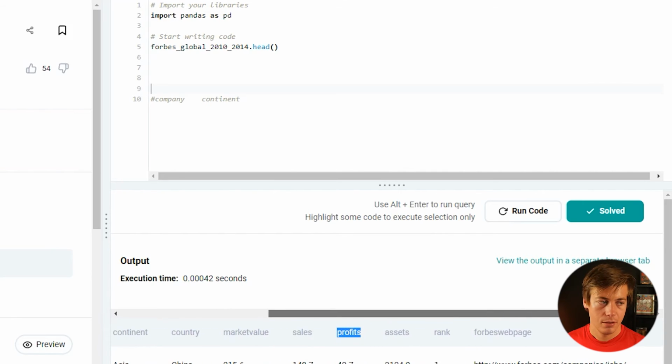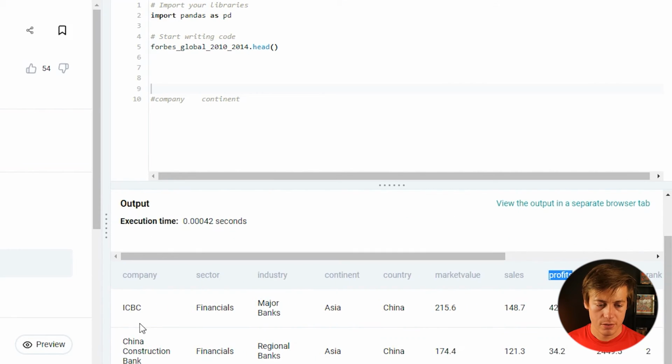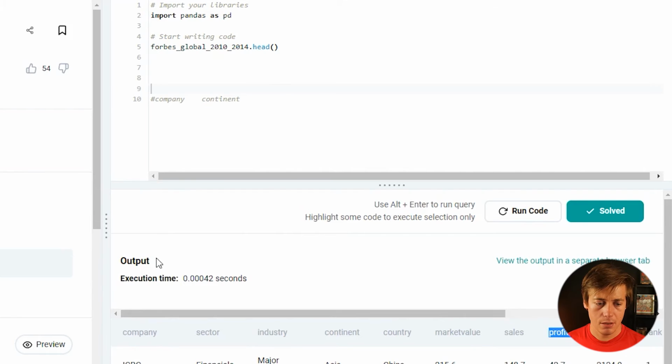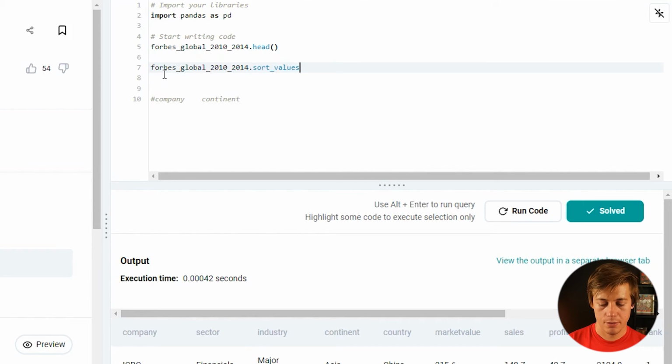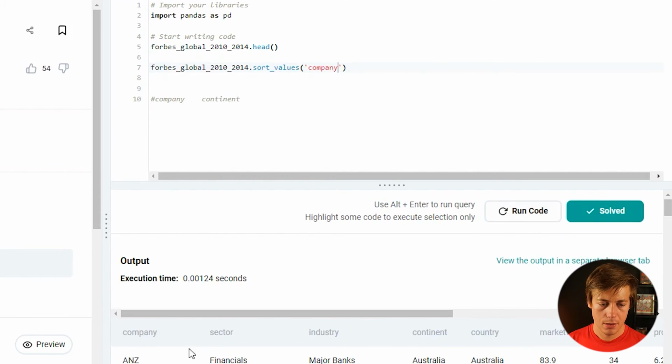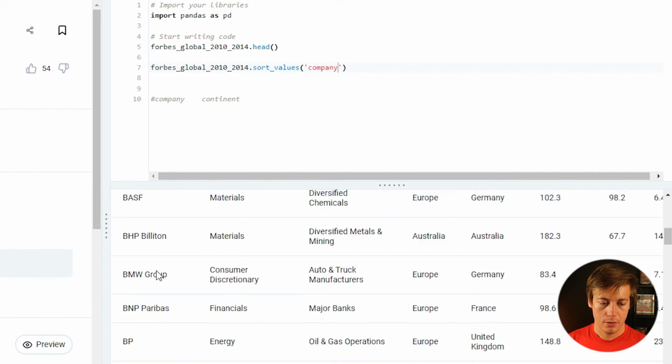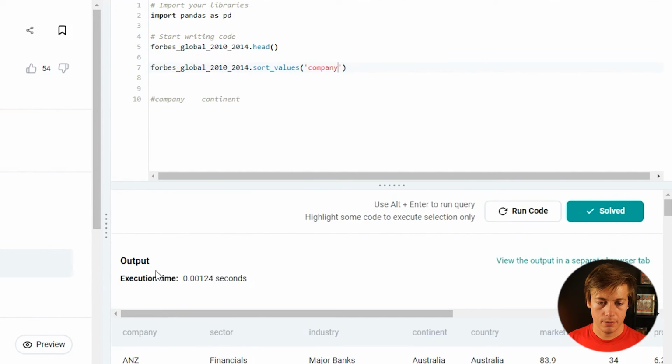Rank. We have the same company here twice. Let's see. I don't think we need to do that. Let me just see real quick. We'll just say sort_values and then company. I don't think so. These aren't over here.